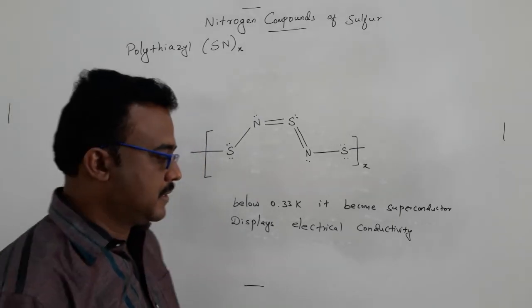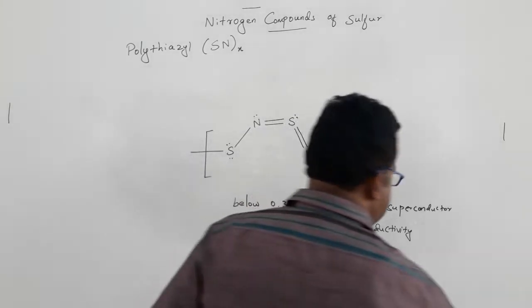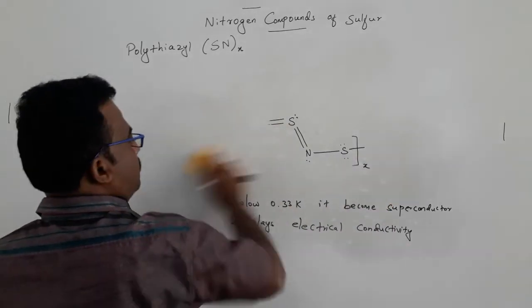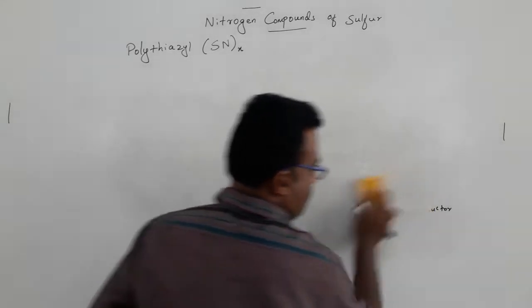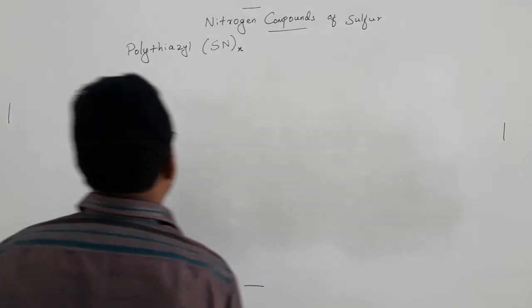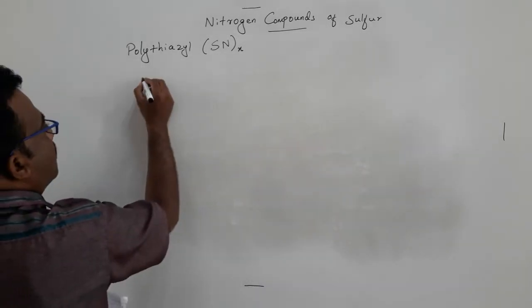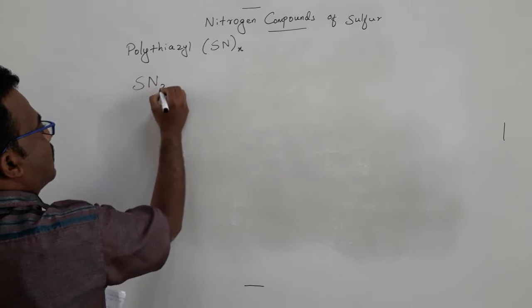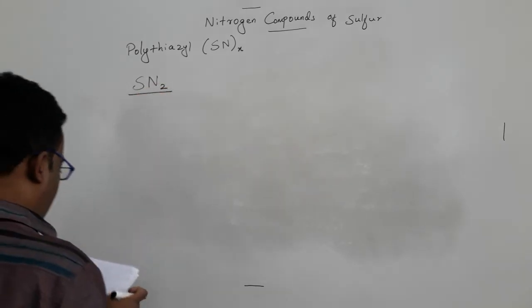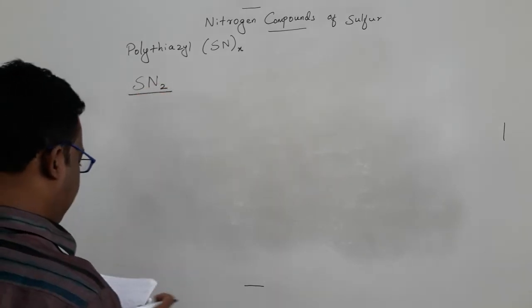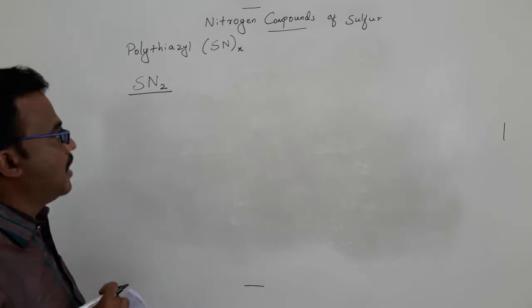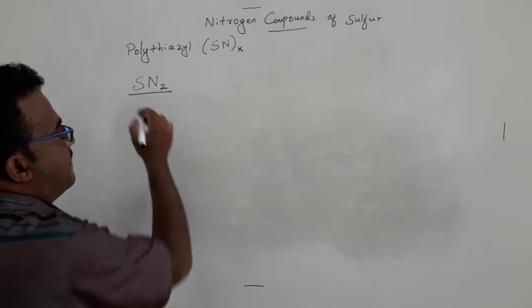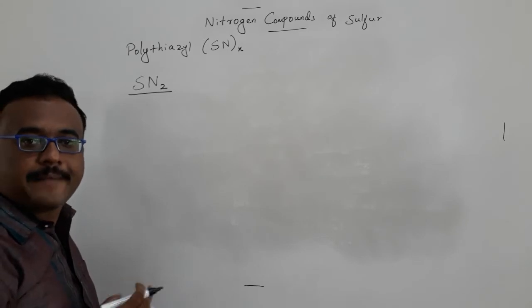The next one is sulfur dinitride. The compound sulfur dinitride is not a stable compound.